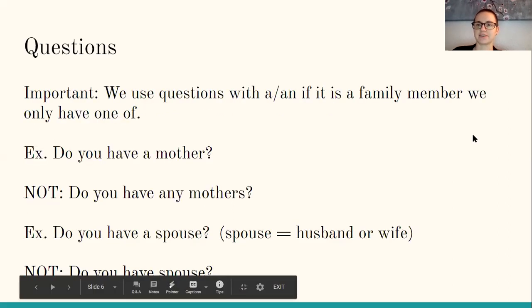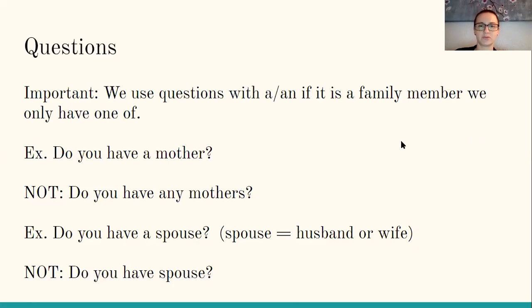So important. We use questions with a or an if it is a family member we only have one of. So for example, do you have a mother? Not do you have any mothers? Because that'd be kind of a weird question, because one person has one mother, right? One person has one mother.